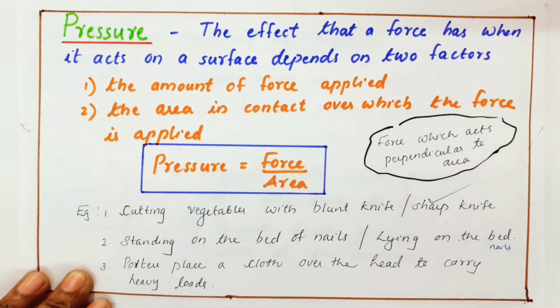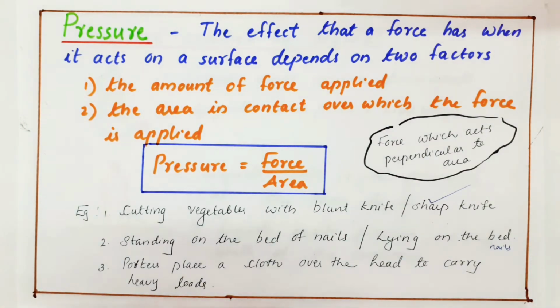If they keep the load directly, that will cause more hurt. But if they take a piece of cloth and put it like a bun over their head, the area of cross section increases, so pressure will be less. In that way, we see pressure in different forms in our daily life.